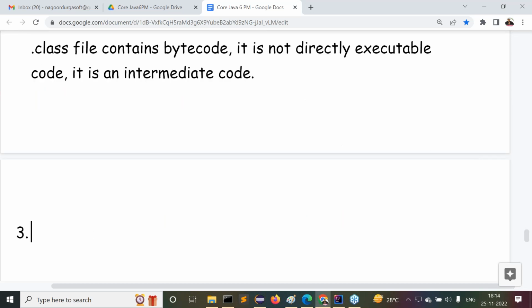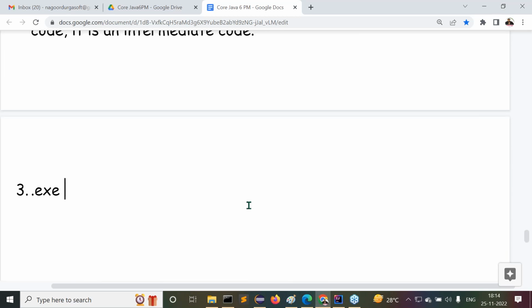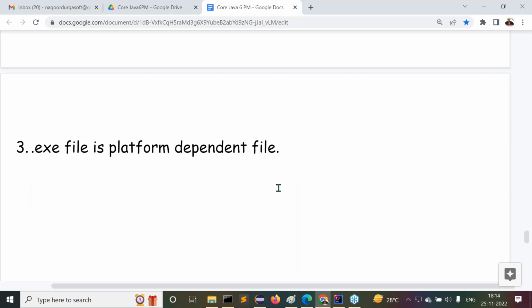Next is the third point. Understand this third point. An .exe file is a platform dependent file. It contains operating system specific code only. Whereas a class file is platform independent.